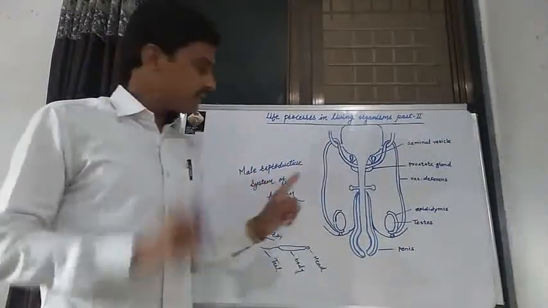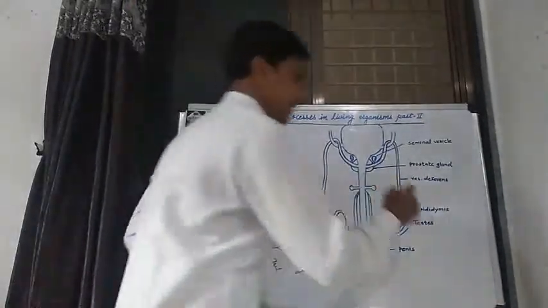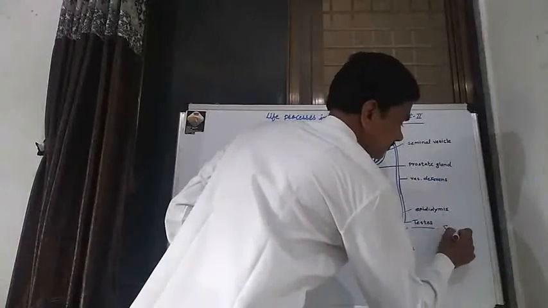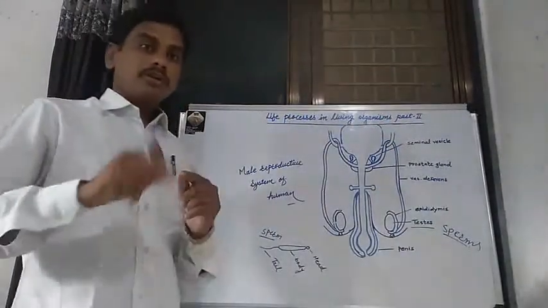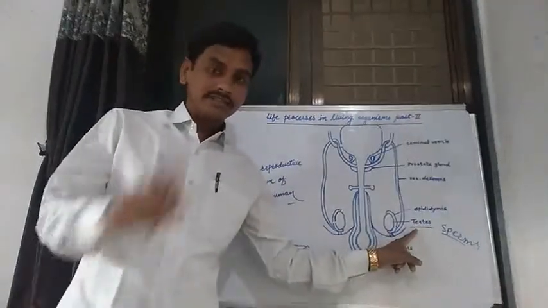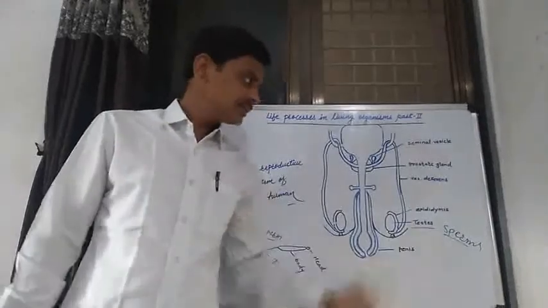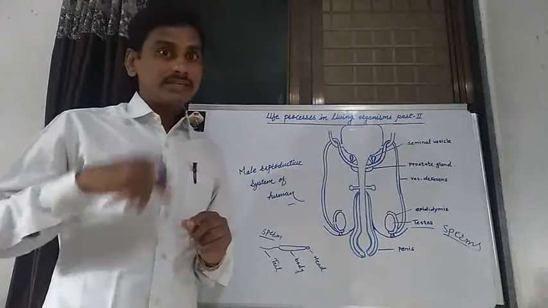The first important function of the testis is production of sperm, carried out in the testis. The second important function of the testis is the release of a hormone known as testosterone.